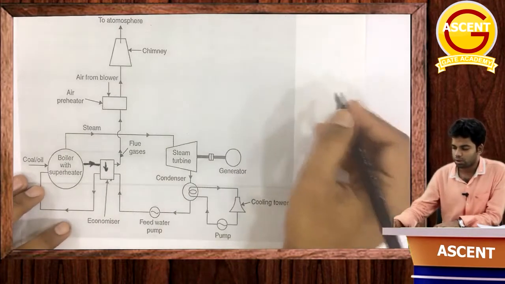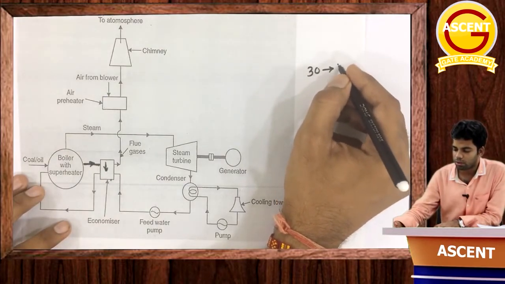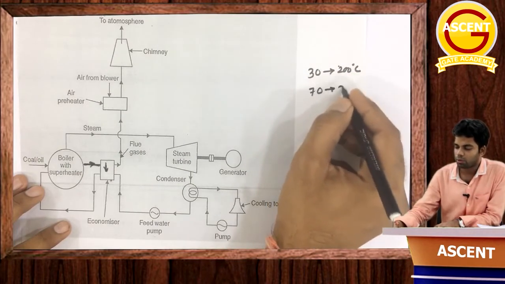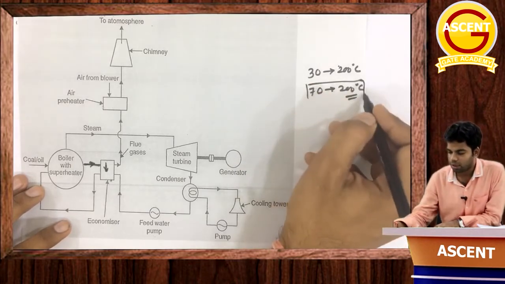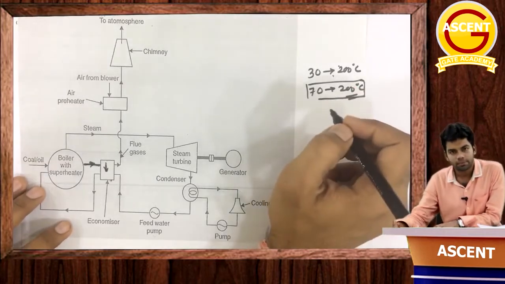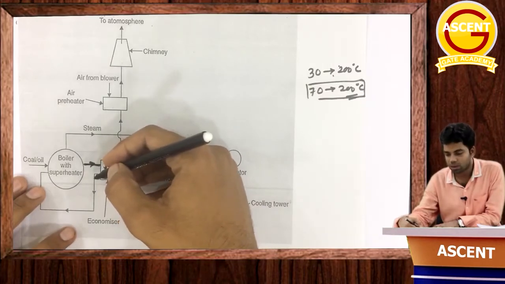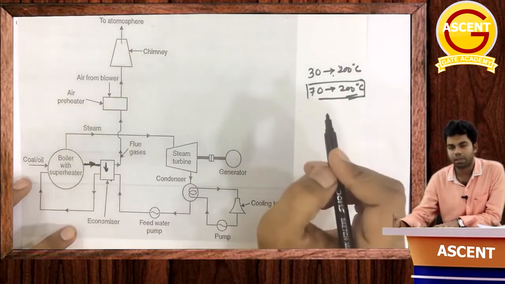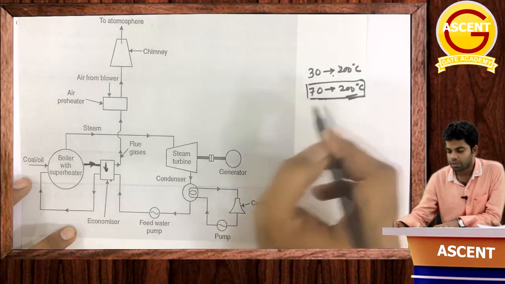Okay, suppose this boiler has to increase the temperature in the first case from 30 degree centigrade to suppose 200 degree centigrade, and in the second case suppose it has to increase the temperature from 70 to 200 degree centigrade. I am just giving you an example. Okay, तो obviously इस 70 से 200 degree centigrade तक increase करने के लिए उसको less fuel लगेगा as compared to this. So what we are doing is we are heating the water, we are preheating the water I should say. बॉयलर में जाने के पहले ही उसको प्रीहीट कर रहे हैं, तो इससे क्या होगा, हमारी एफिशिएंसी जो है वो इंक्रीज होगी, फ्यूल कंजम्पशन जो है वो कम होगा. Getting this? This is the function of economizer.